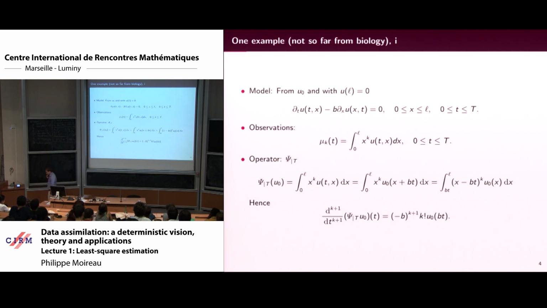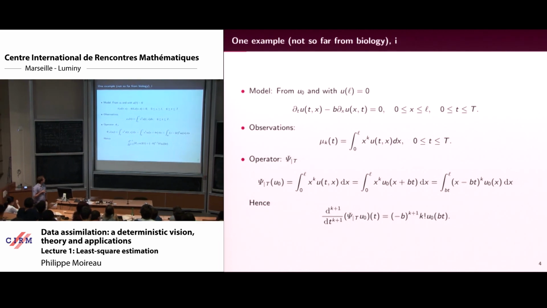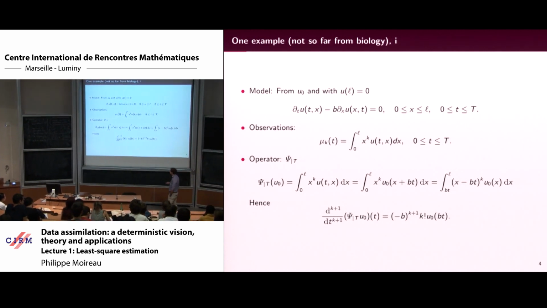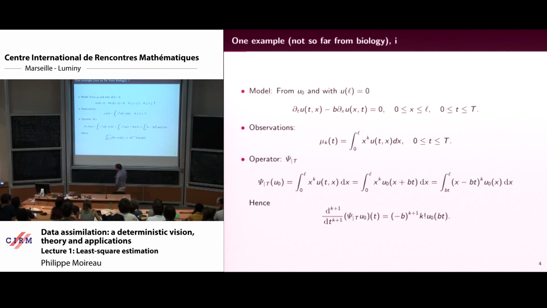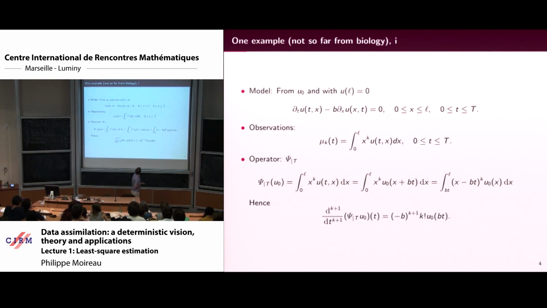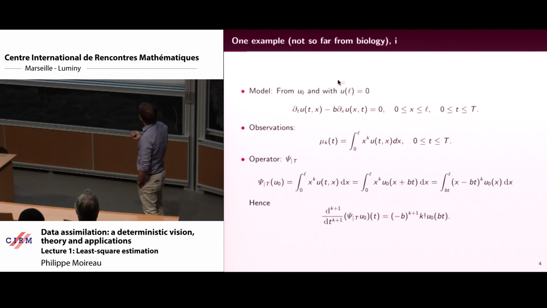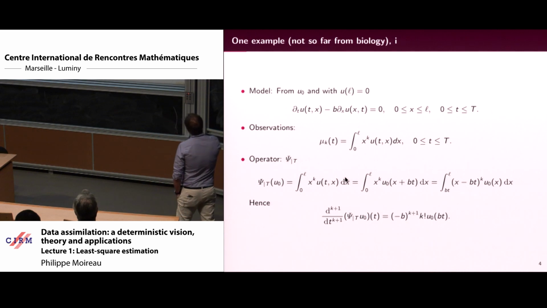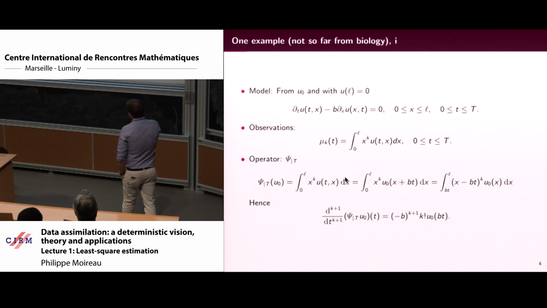I will start with a quite simple example, which is a transport equation, not so far from biology, actually. It's a transport equation that you can write when you are looking for example at a depolymerization problem. It's the density that depolymerizes, and you have this transport equation. Why it's not far from biology is that the measurements we look at are the moments of the density, for example the first or the second moments.